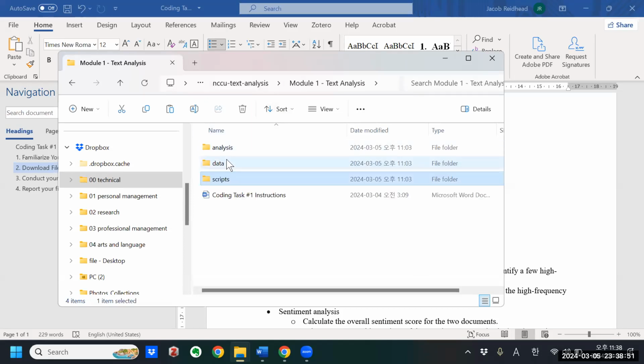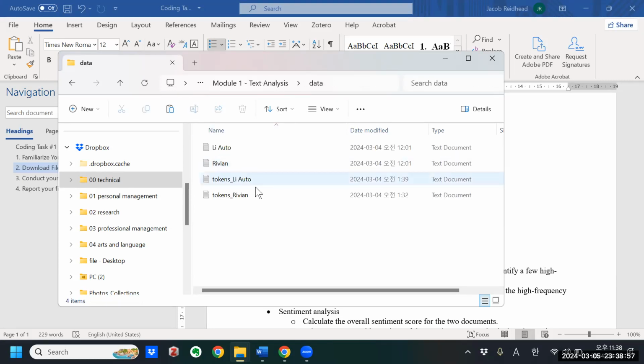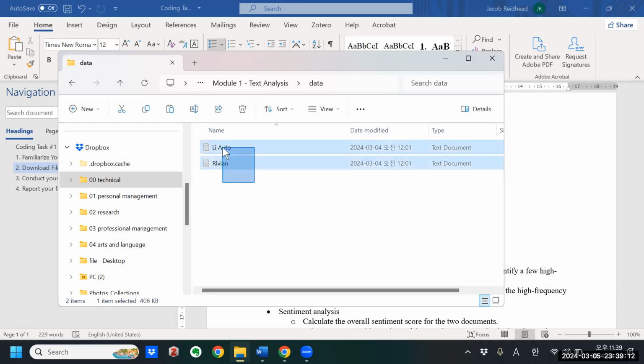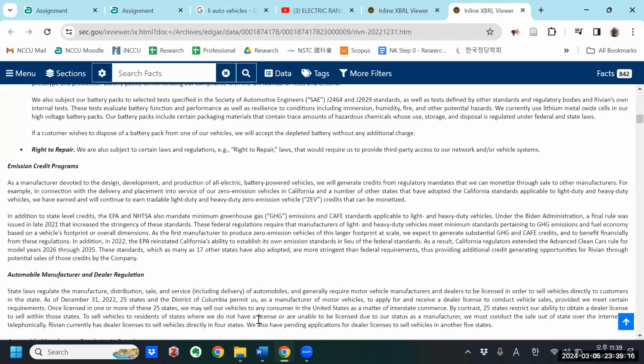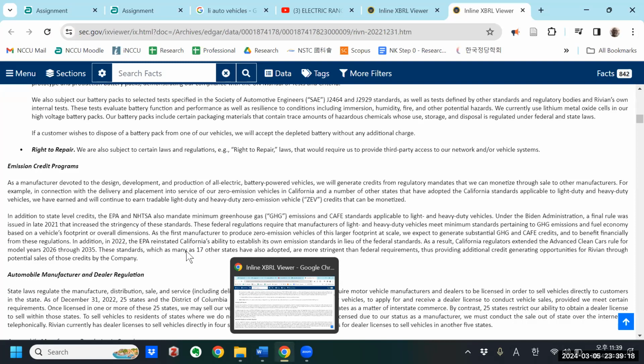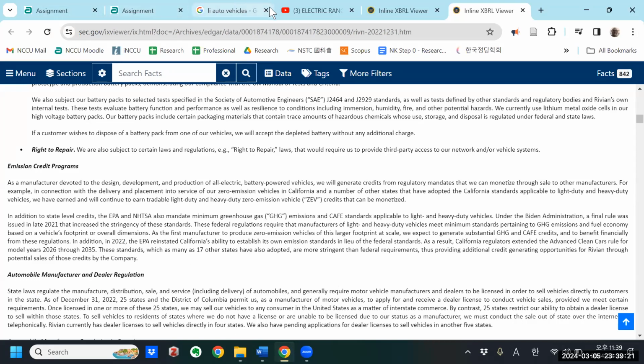If I go back up to the project folder and then down into data, you'll see Rivian and Li Auto. These are the original files. These tokens files, I can delete these actually. These will be produced by the script eventually after I run script 1. But for now, it should look like this.